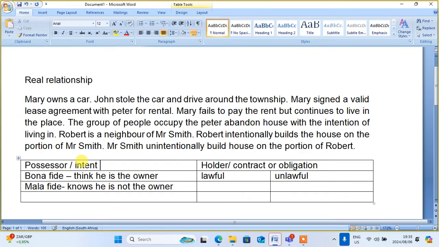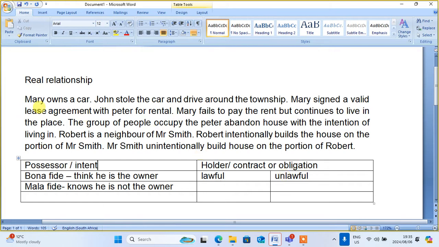Intent. It goes by the intent. What was the intent? If there's no obligation, it means this one will arise out of the intent. Whether there was intent or not will determine whether the person is bona fide or malafide. Whereas here, it's determined by the contract or obligation.